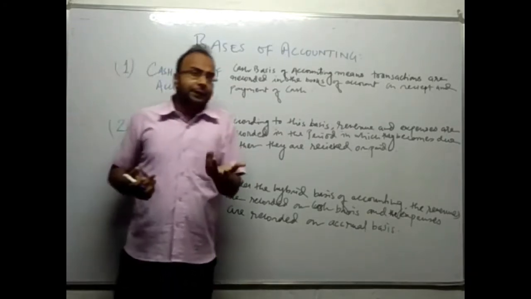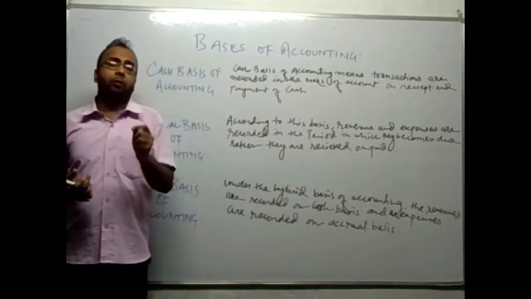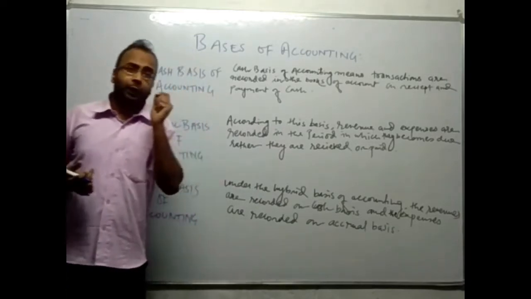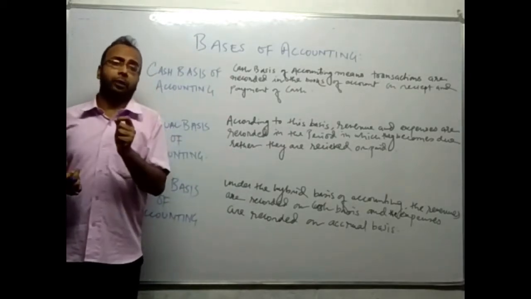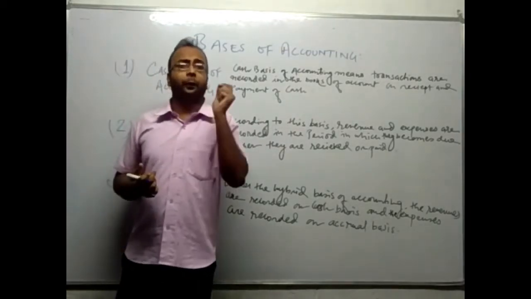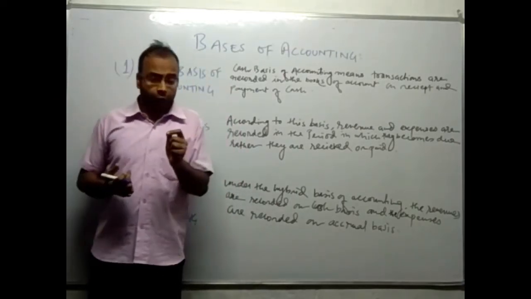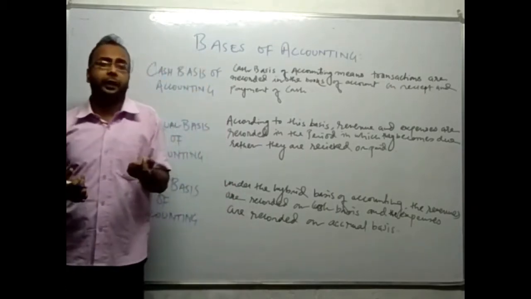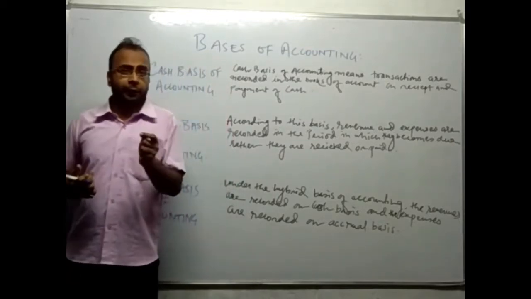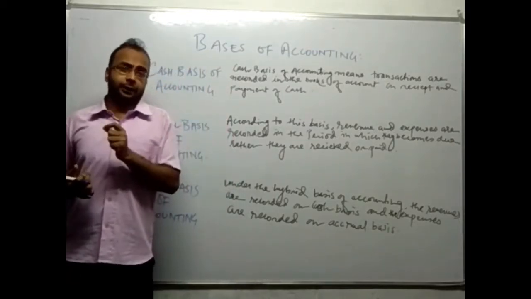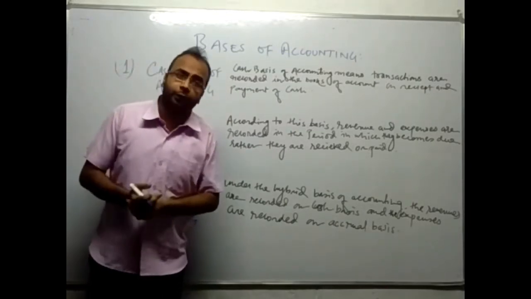Now if we talk about the disadvantages, the first disadvantage is it does not follow the fundamental accounting assumption, that is the accrual principle. This is one of the major disadvantages of cash basis of accounting. And the second limitation is it will not show the true and fair view of the profit, because credit transactions are not recorded in cash basis of accounting. So this is all about cash basis of accounting.